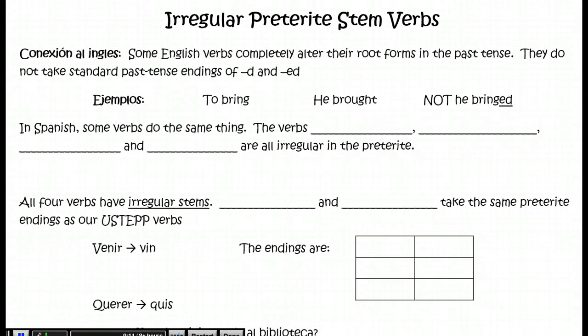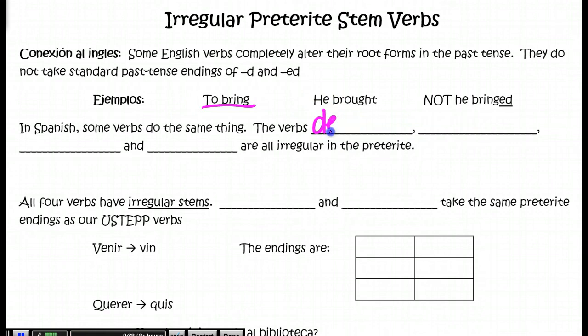tense. So to connect to English, some English verbs completely alter their root forms in the past tense. So they don't take the standard D or ED ending. So for example, to bring in the present, in the past tense is he brought. We would not ever say he bringed. So that's the same concept when we're using stem changing preterite verbs. So in Spanish, some of these verbs do the same thing.